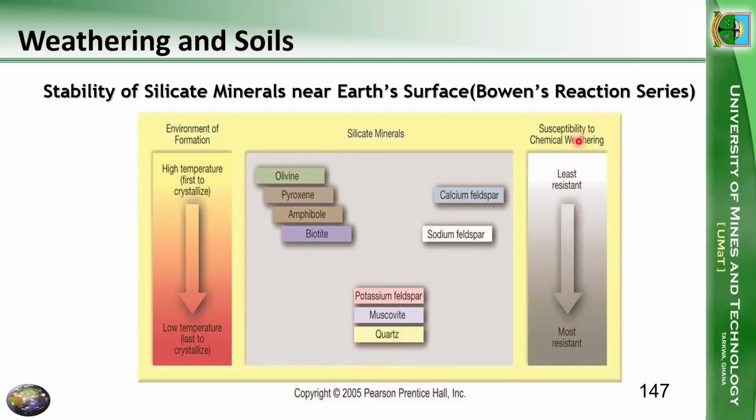So this is the decreasing order of resistance, and this will be the increasing order of resistance. So from olivine to quartz, the order of resistance is increasing. So quartz is very, very stable. That's why we find a lot of quartz available.